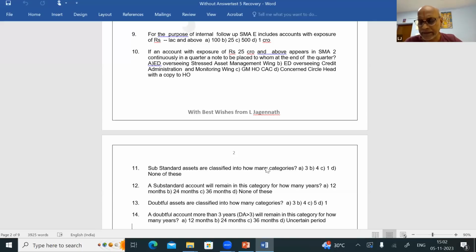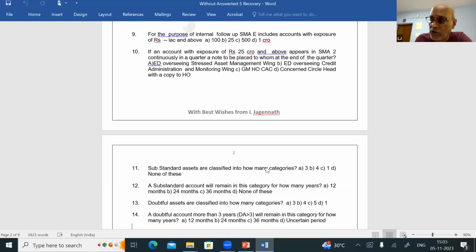Then we saw about CRILIC, Central Repository of Information on Large Credit. Then we saw how SMA accounts are internally classified in Canara Bank and who is the monitoring authority for these accounts. And for an account continuously appearing in SMA2 in a quarter, to whom the notes have to be placed. Okay, sir. Now you have done all the steps.